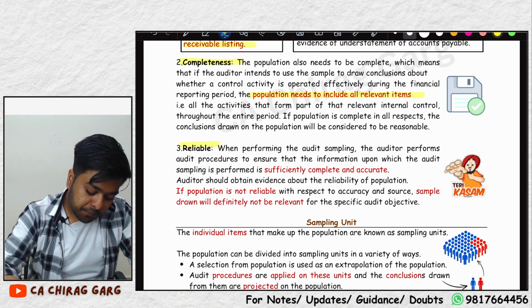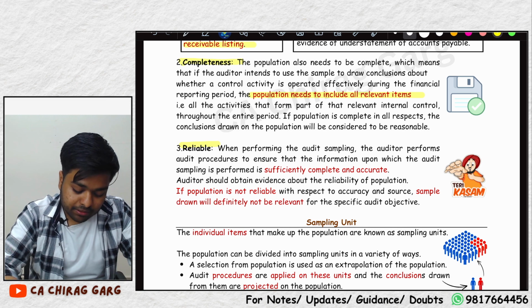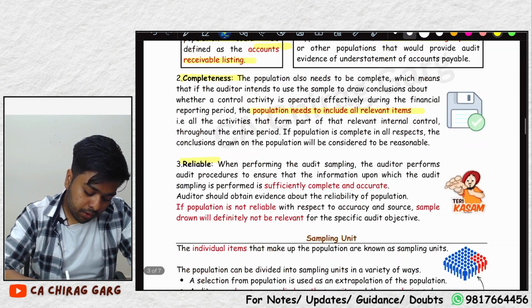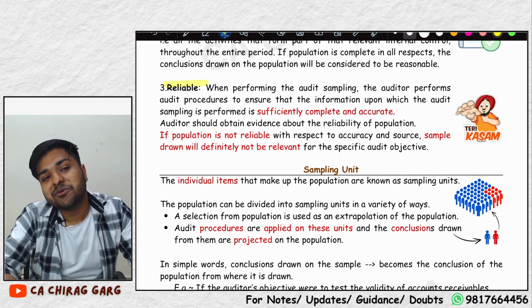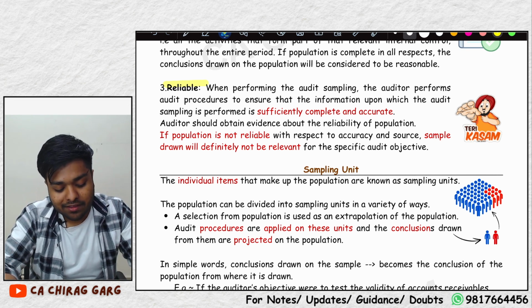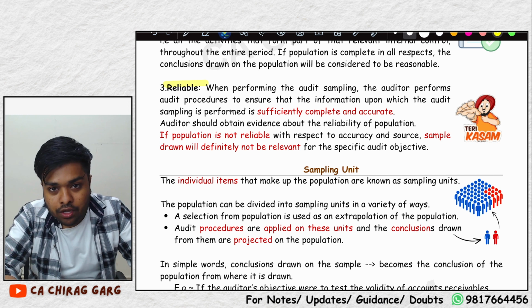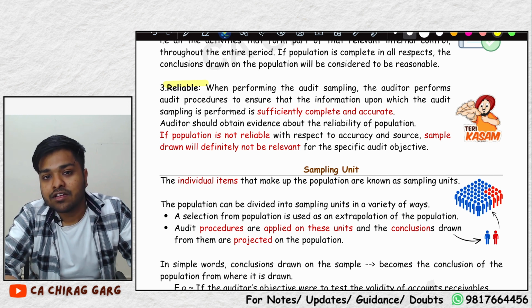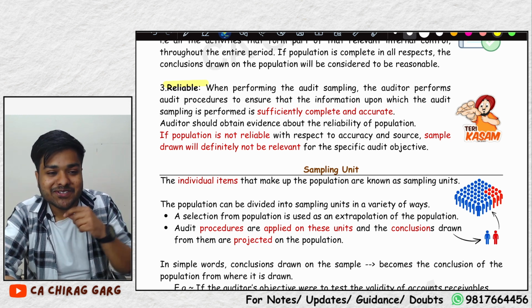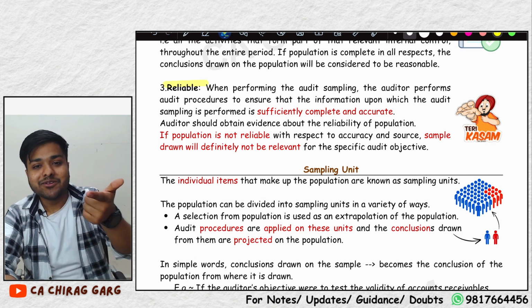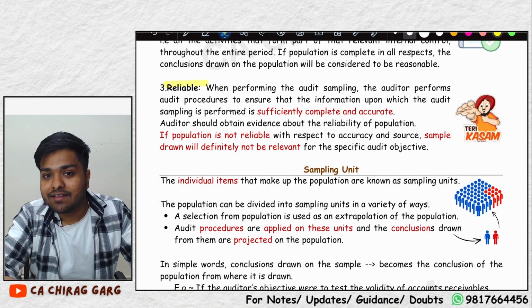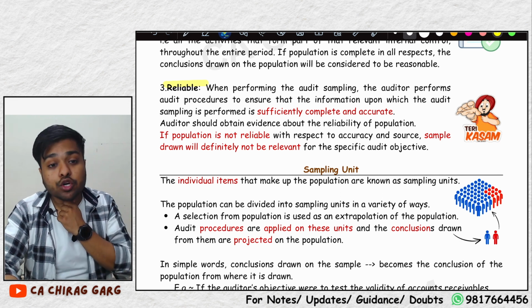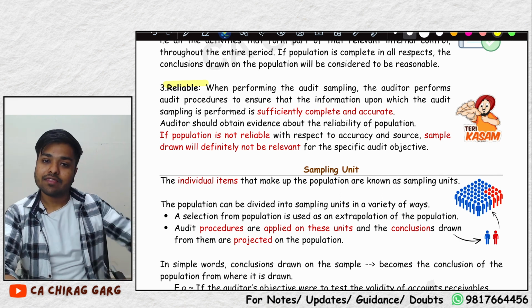Third one, the population needs to be reliable. What did you used to do in school when you wanted to confirm whether someone had eaten your candy or not? You used to ask the other person to take an oath, saying, God promise I have not eaten your candy. So what will you do with the management? You cannot say to management, say God promise that our population is reliable.